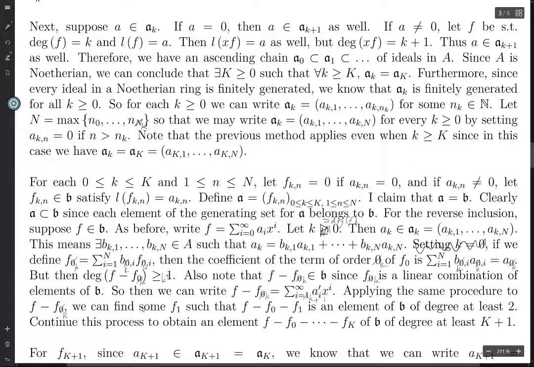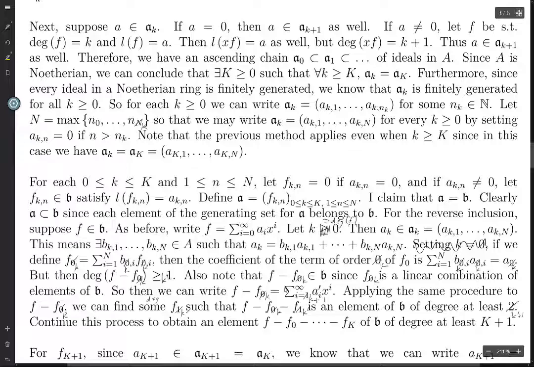So we can find some fk prime such that f minus fk prime is an element of B with degree at least k prime plus 1, because k prime is the degree of f minus fk.